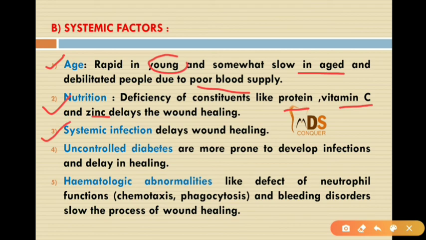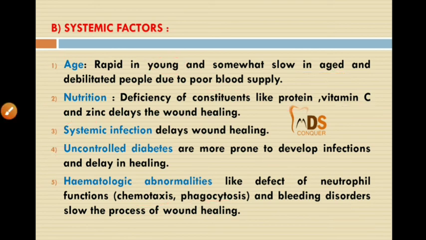Even systemic infection also delays the wound healing. Uncontrolled diabetic people are more prone to infections, and hematological abnormalities like neutrophil function abnormalities, such as chemotaxis abnormality or phagocytosis abnormality, or any bleeding disorders will slow the process of wound healing.